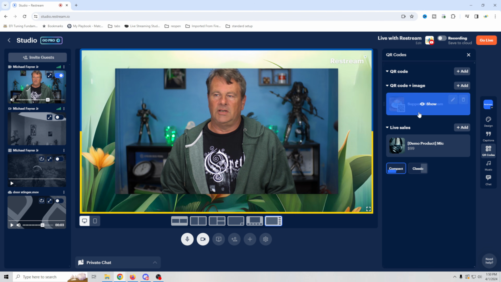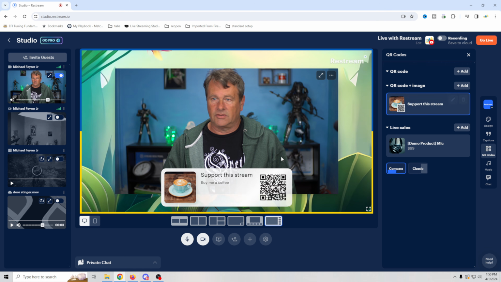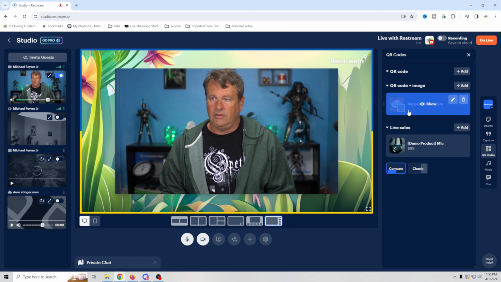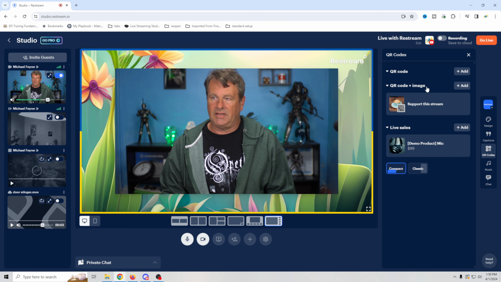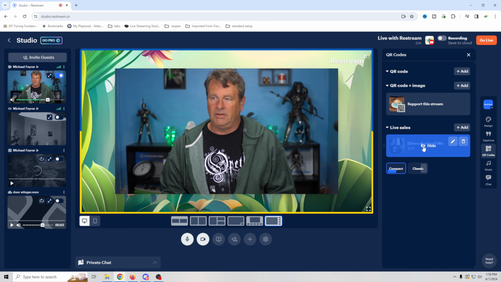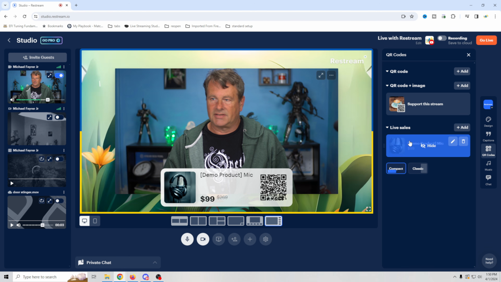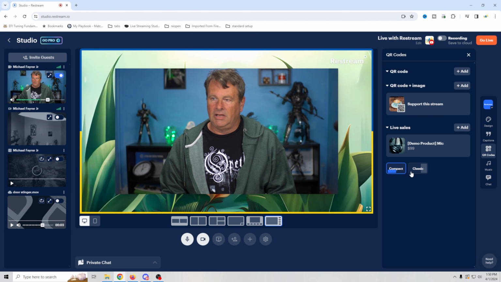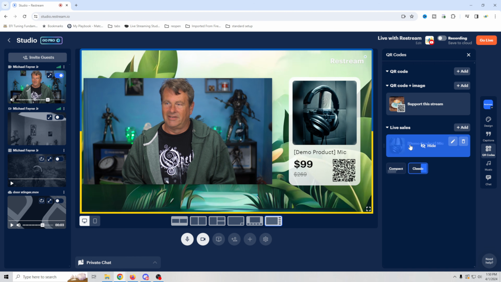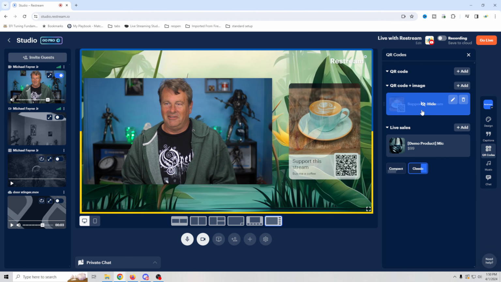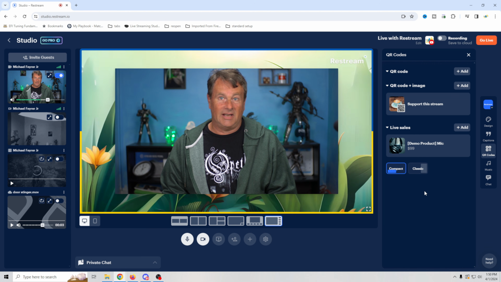QR codes. So you could do a QR code for donations, that sort of stuff. It'll show it or hide it right there. You could create your own. I like the fact that you could just use the code or the code with the image. You can add your own. If you wanted to do a live sale kind of thing to promote products, it's very, very cool. There are 2 different ways that this can be shown as well, which I think is really neat stuff. I like it. It's an awesome way to monetize your live stream.